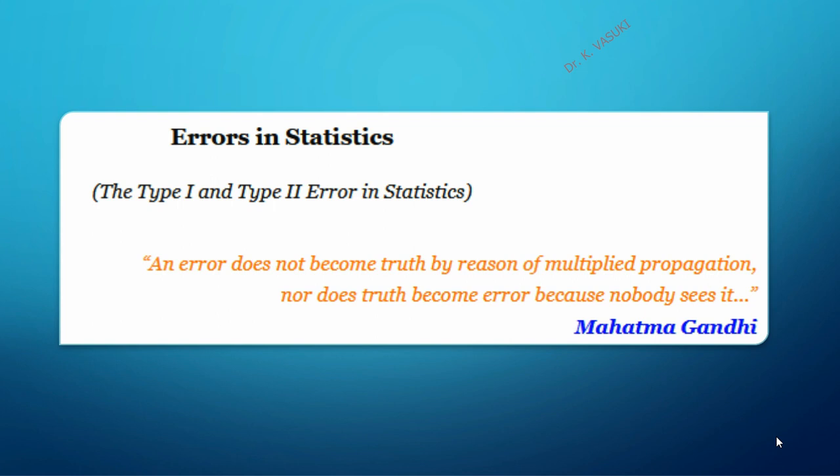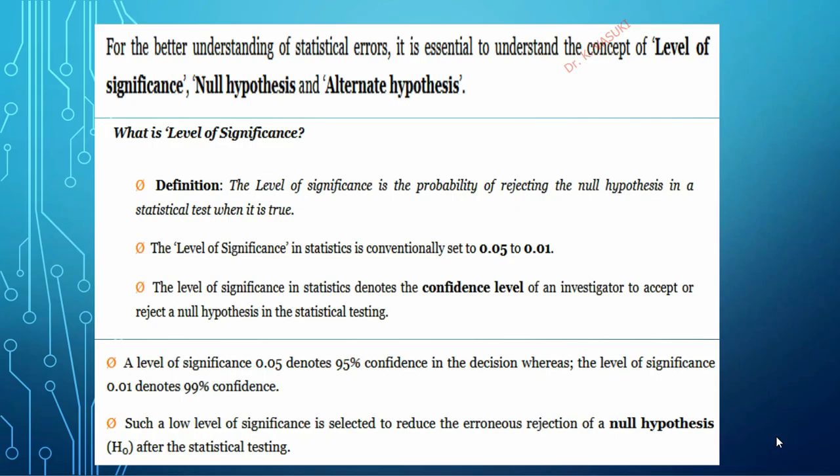Finding multiple reasons for accepting error as a truth. Like that, the truth becomes error because nobody cares about it, nobody sees its reality. That is what Mahatma Gandhi said. That is the thing happening in research. That's why we call them errors in statistics.